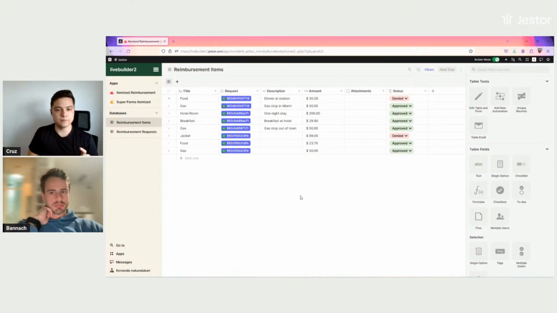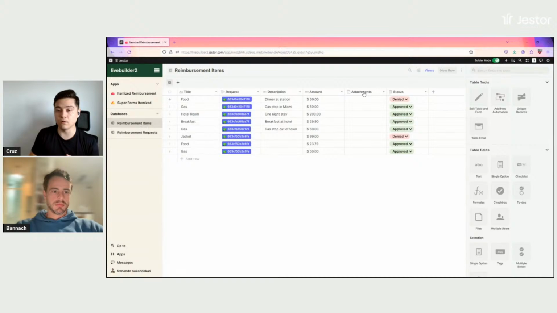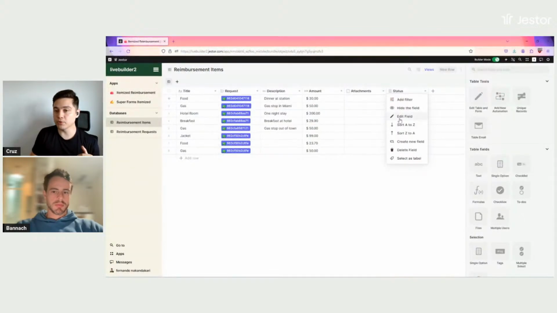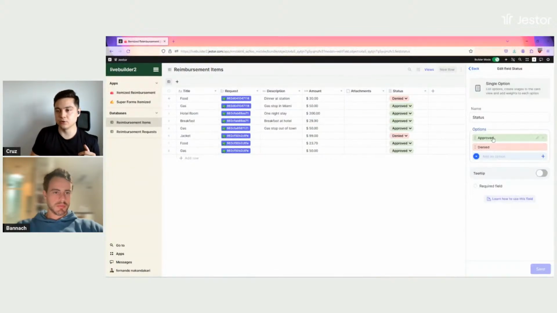Okay, so the other fields here are a title. So you're going to say what you're trying to reimburse, right? Gas, food, and so on. A short description here, just to give a little bit of context, the amount for that specific item. So for example, here I have gas, $50. A files field for attachments, so for example, receipts and so on, and then a single option field for status. So we can either approve or deny this specific item.